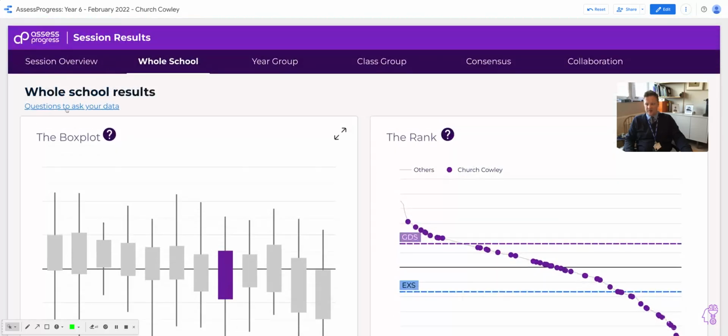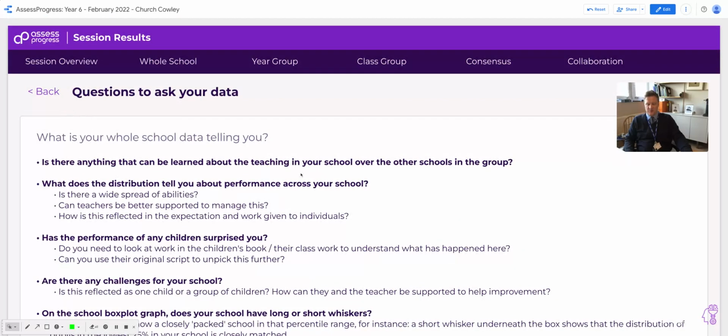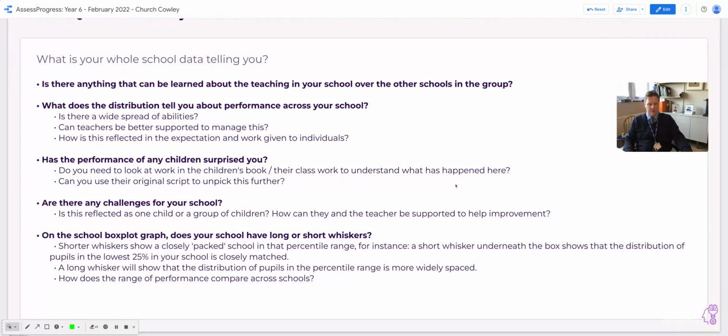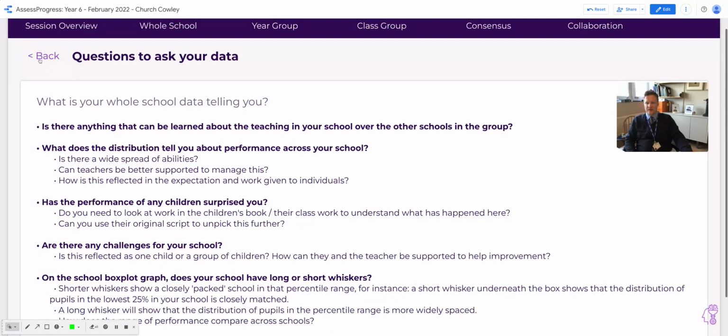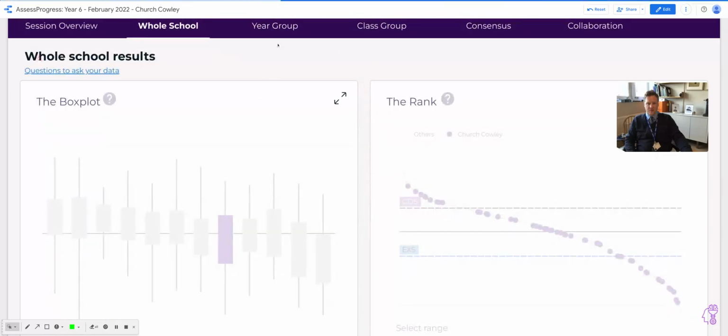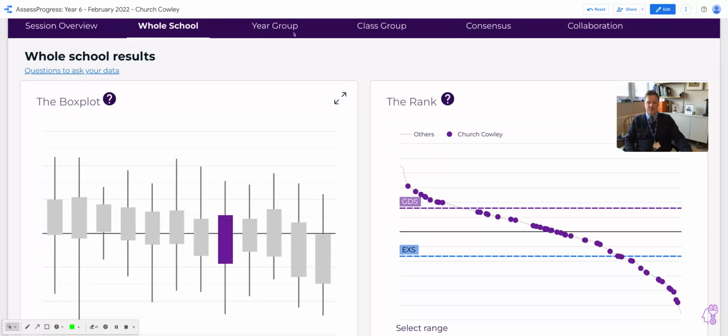If I come out of this bit, here we put some helpful, useful questions that you might use to analyse the data further, have a conversation with SLT, have a conversation with any middle leaders, English leaders, talking or trying to get teachers or supporting teachers to talk about the data and what that might mean for the school. In some year group sessions with Assess Progress, we combine sessions to mix sessions. So maybe we do a year 1 and 2 session, or 3, 4, or 5, 6 throughout the year. That's where that information will be given.